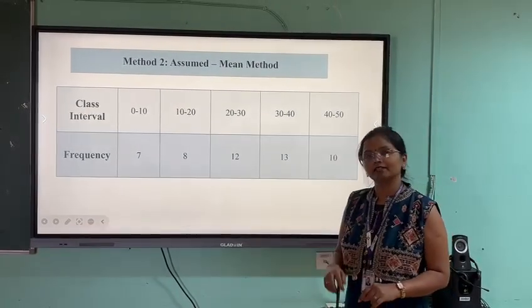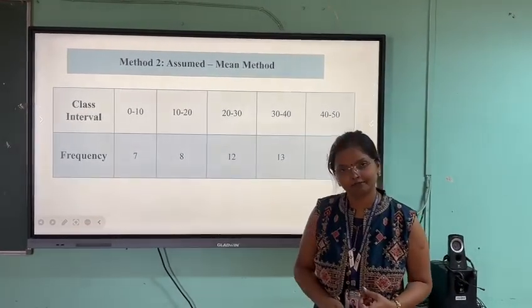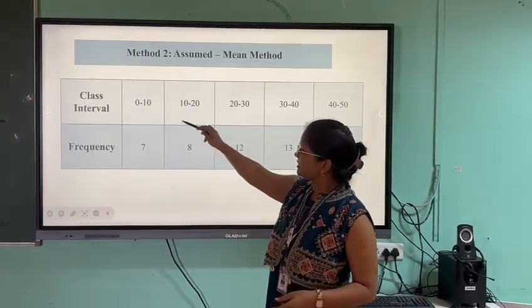There is one more method, that is the assumed mean method. We are going to take another example. Similarly, the class interval is given.